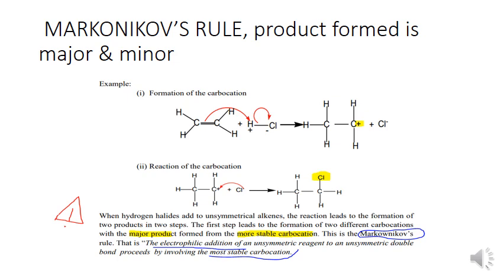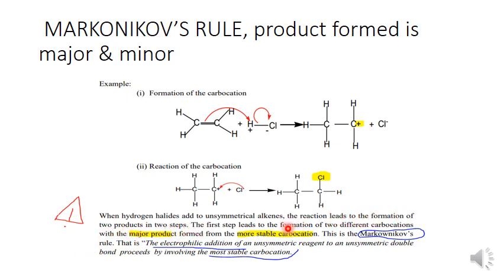The Markovnikov rule states that when this carbocation occurs in this electrophilic addition, the Markovnikov rule is respected, where this hydrogen will go. Markovnikov's rule states that when a hydrogen halide adds to an asymmetric alkene, the reaction leads to formation of two products in two steps.